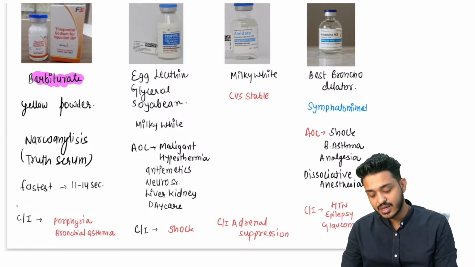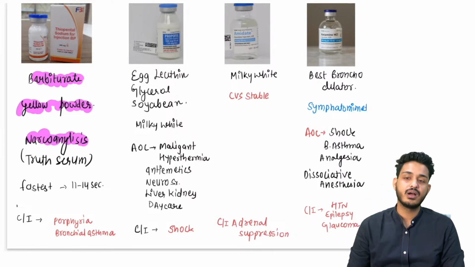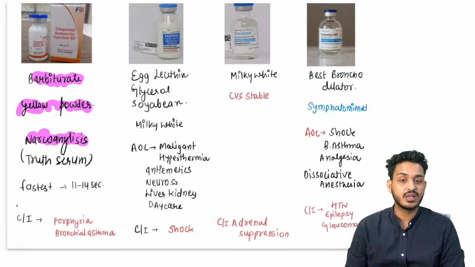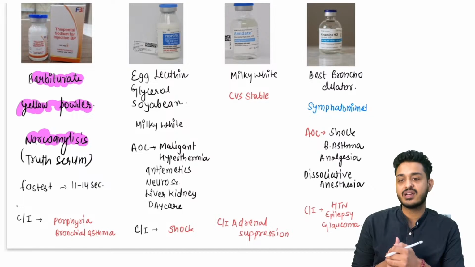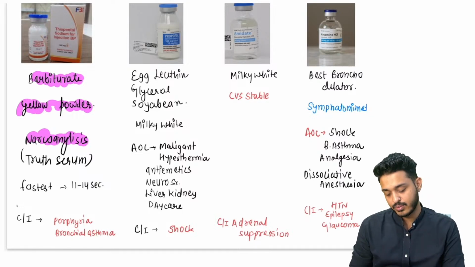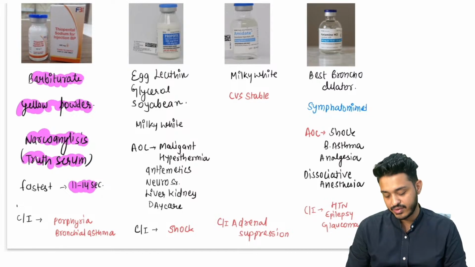It comes as a yellow powder and can be used for narcoanalysis. I taught narcoanalysis in physio. There is a decrease in cognition. Your cognition will decrease, so whatever filters you have will be gone. Whatever is in your mind, you will speak out, and that is why it is known as truth serum. It is going to be the fastest, and the time is 11 to 14 seconds, one arm circulation time.